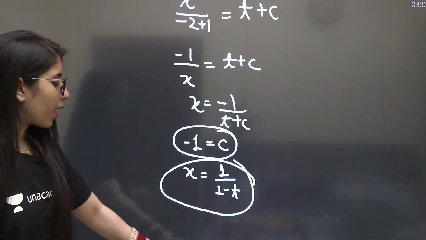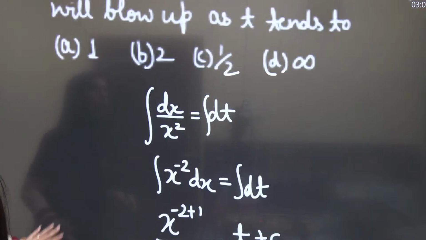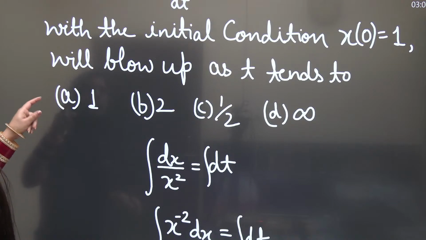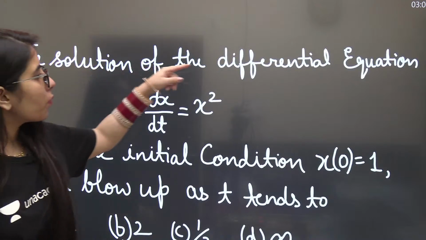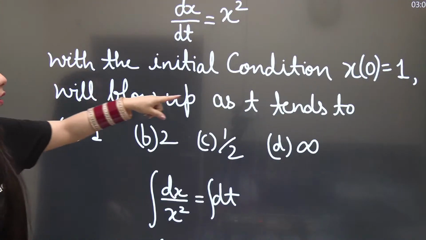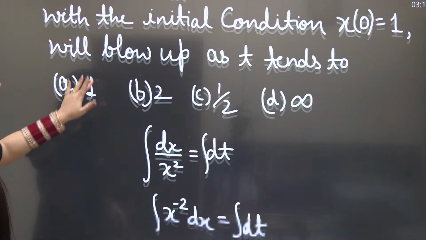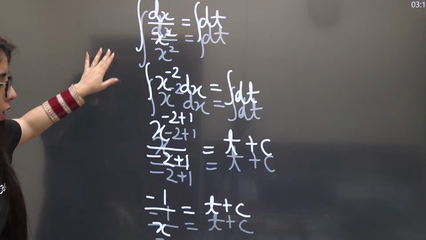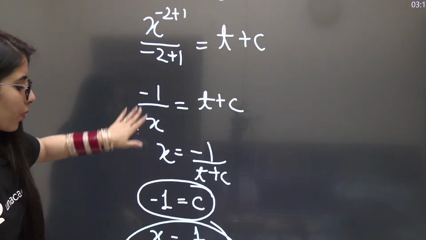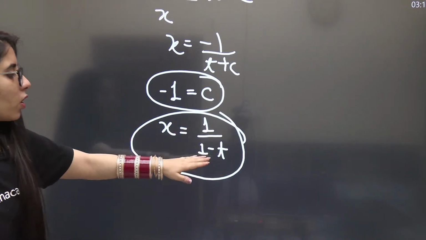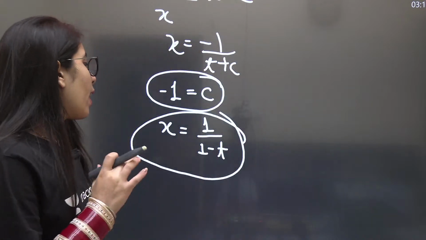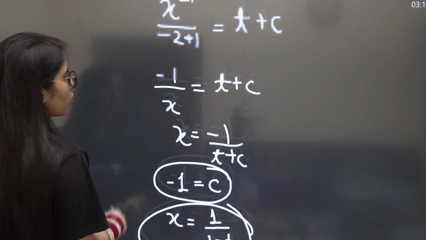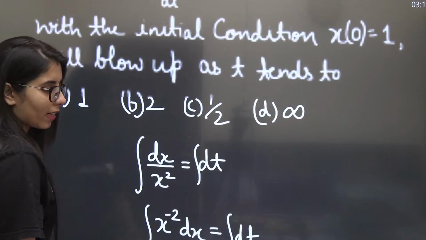They have asked us to find the value of t for which the solution will blow up, or the value of x will blow up, with the initial condition. Look at this: the solution of the differential equation will blow up as x tends to infinity. If t tends to 1, the denominator will be 0. And when the denominator is 0, it gives 1 upon 0 equal to infinity. Hence, for t tending to 1, the solution will blow up, which means option A is the correct one.